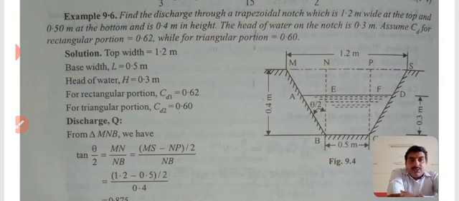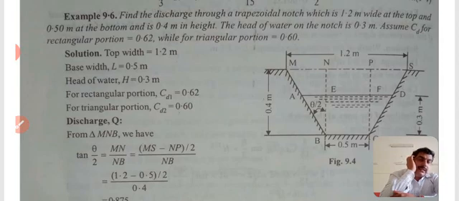Find the discharge through a trapezoidal notch which is 1.2 meter wide at the top and 0.5 meter at the bottom, and 0.4 meter is the height. The head of the water on the notch is 0.3 meter.